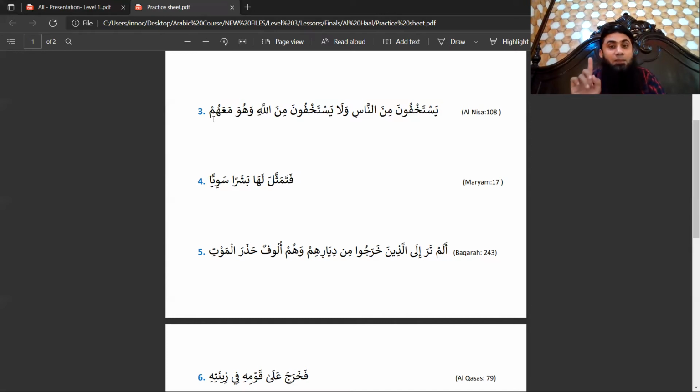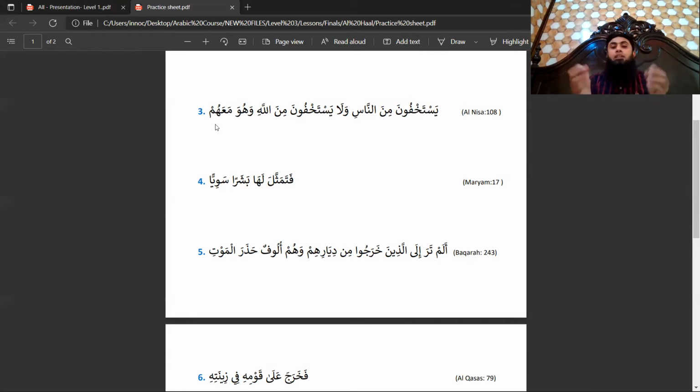Listen to this point carefully. Mahum is shibul jumla khabar, and you know shibul jumla has 2 possibilities, jar majroor and special mudaf, and we know that special mudaf is actually called zarf. The technical name of special mudaf is zarf. So ma and hum, this mahum is a zarf and mudaf ilay, because zarf also has mudaf ilay always. So huwa is the mubtada, and mahum is shibul jumla khabar, and this complete jumla ismiya is the hal.